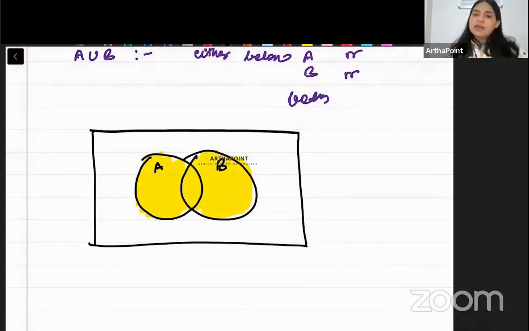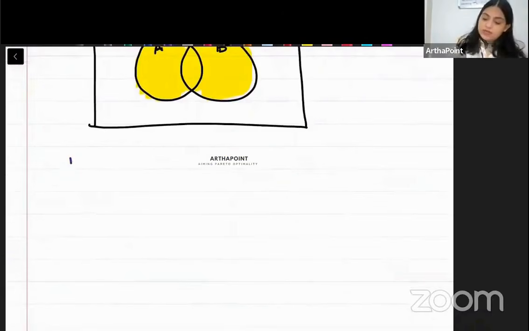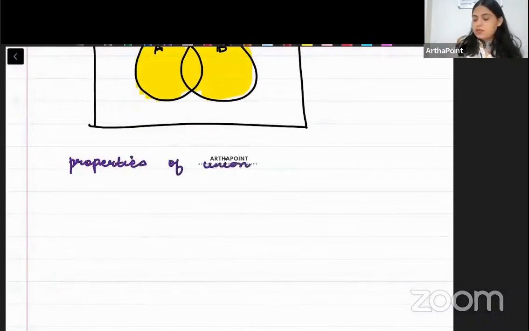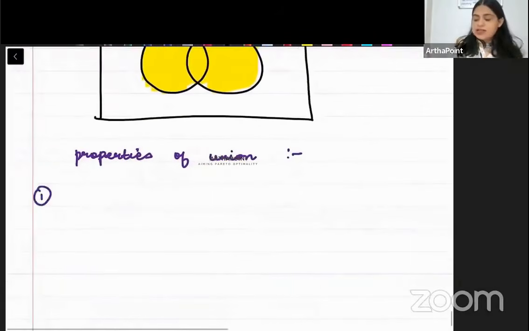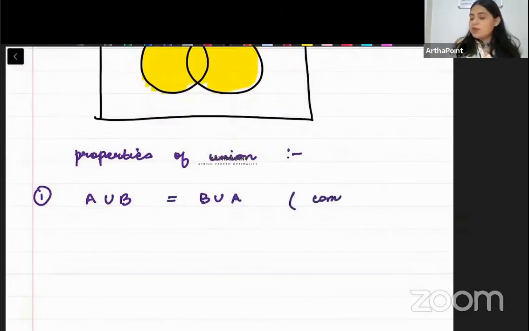There are some properties of the union that you should be knowing. So please write down, beta. Properties of union. The first property of union is that whether you do A union B or B union A, it is the same thing. This is called commutative law.